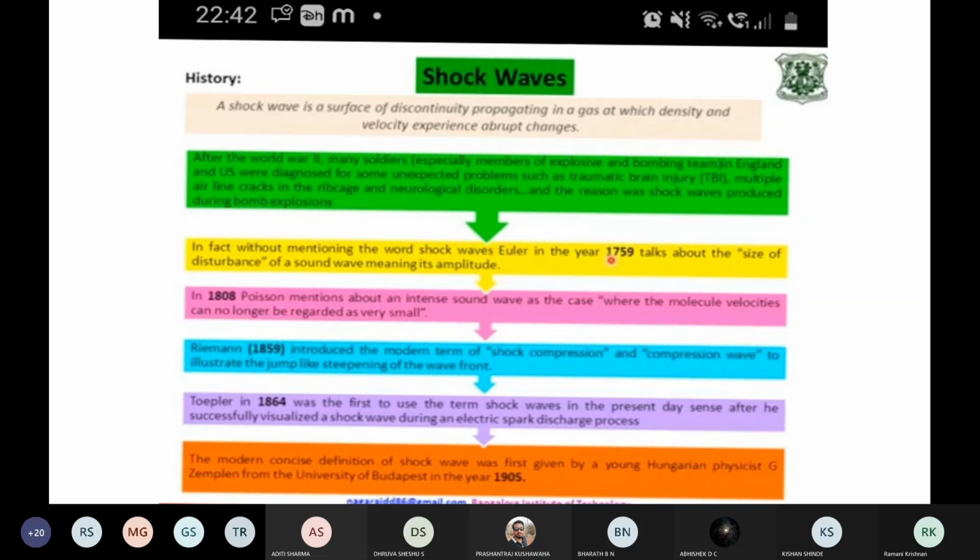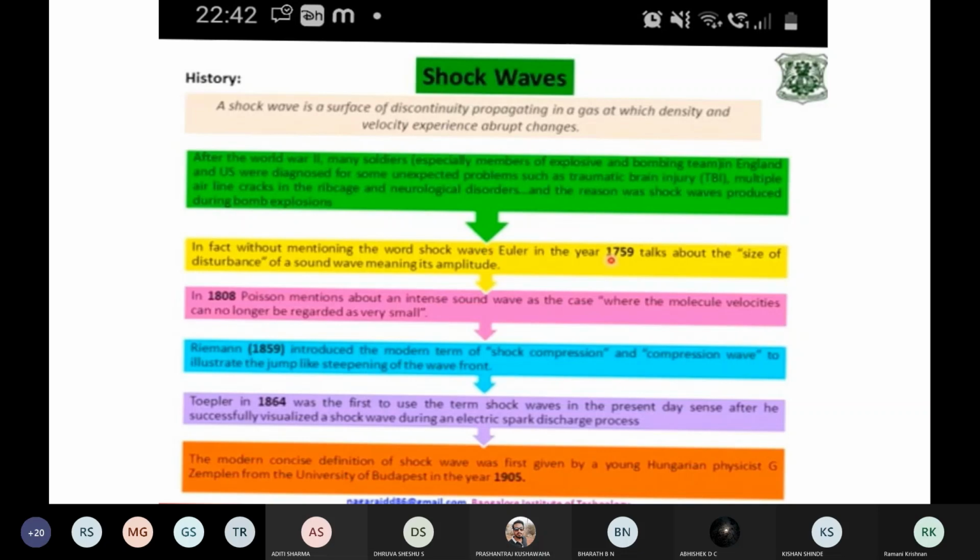All this happened because of the shock waves produced during bomb explosions, which caused a lot of health issues for the soldiers.